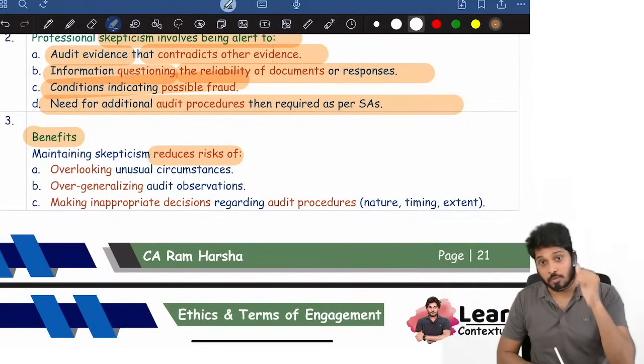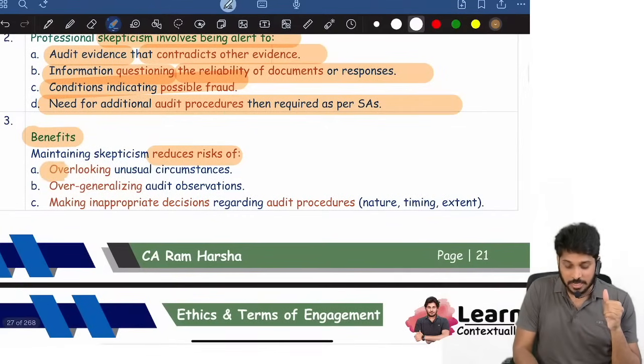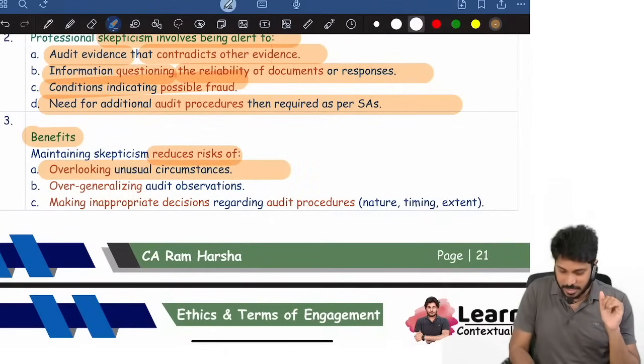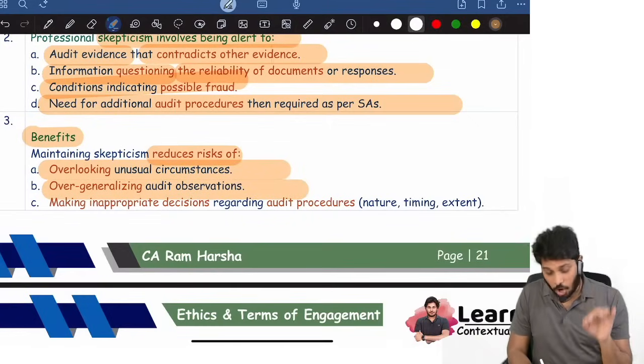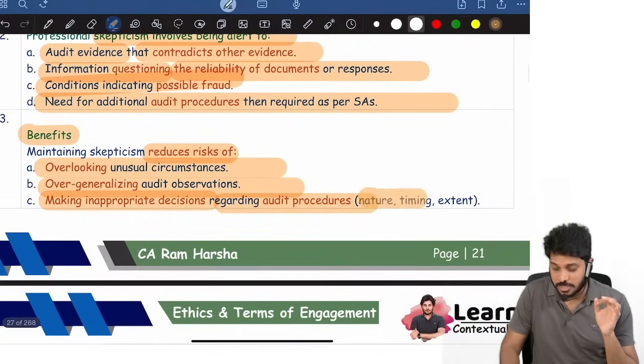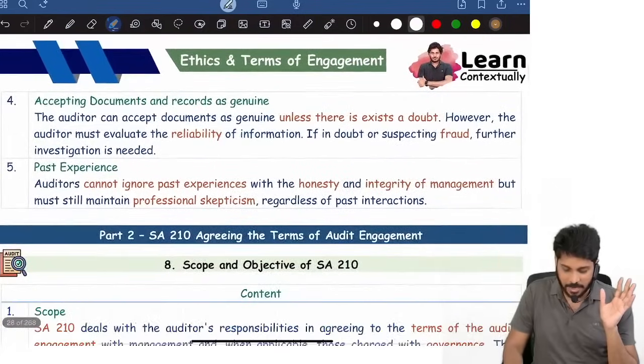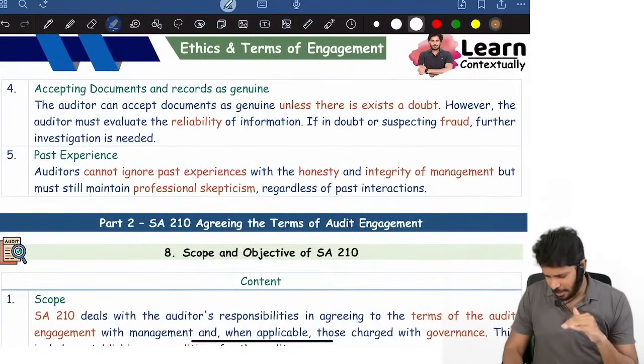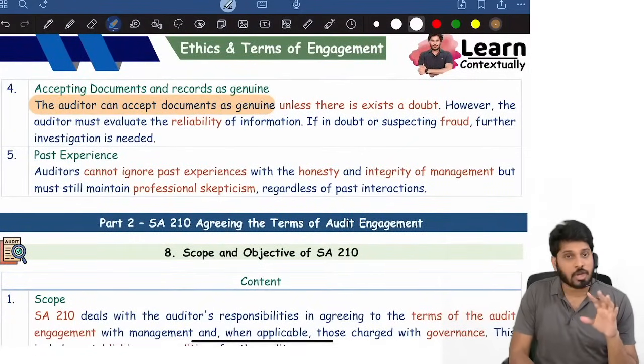Skepticism reduces risks. What kind of risk will it reduce? Risk of overlooking unusual circumstances, risk of over-generalizing audit observations, risk of making inappropriate decisions regarding audit procedures, nature, timing, extent. And generally, by default, you can accept documents as genuine.